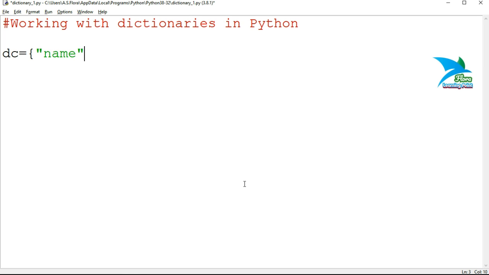I'm going to create a first key that is name, and the value of that name is Manjinder, then a comma, then age is the name of the key and the value is 24. So a dictionary is a heterogeneous type of collection, so the first element is of string type and the second element is of integer type.